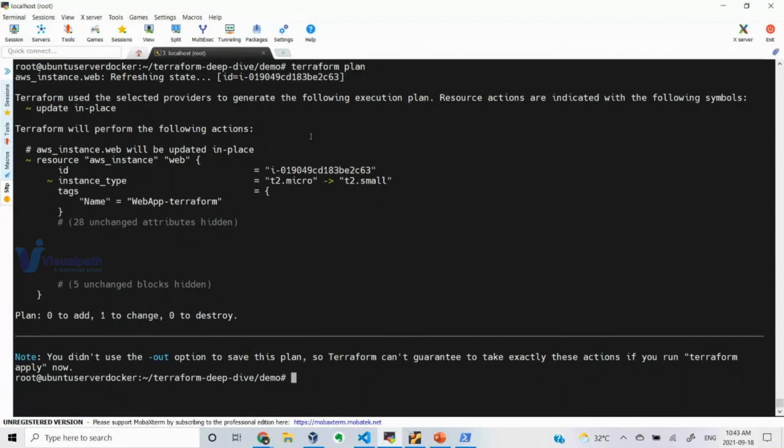Now if I run Terraform apply, and I don't want it to ask yes or no, I can just give auto approve. It doesn't ask you any prompt for yes or no. It will just accept and run the Terraform apply. This will be helpful. These options are really helpful. We cannot neglect them.